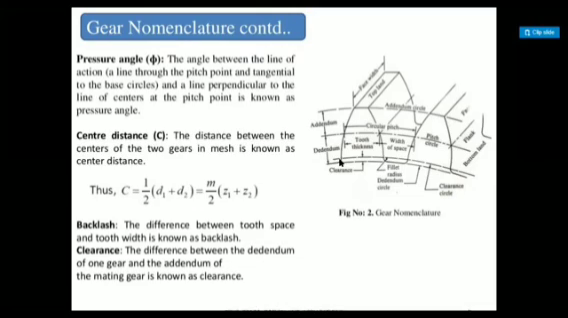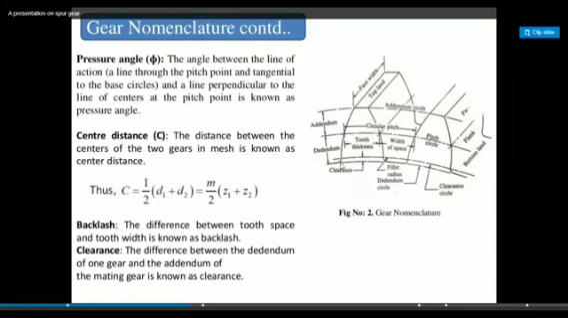Clearance. The difference between the dedendum of one gear and the addendum of the mating gear is known as the clearance, right? Suppose this is the dedendum, but the clearance circle is below the dedendum. So the difference between the dedendum and this circle is called the clearance. This can be measured when the tooth is